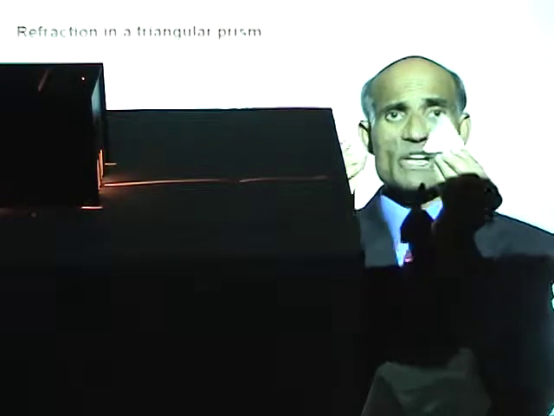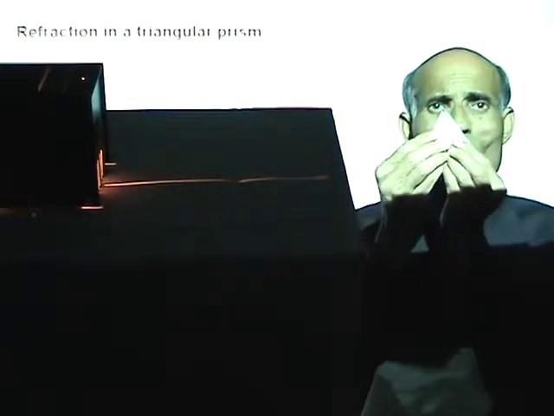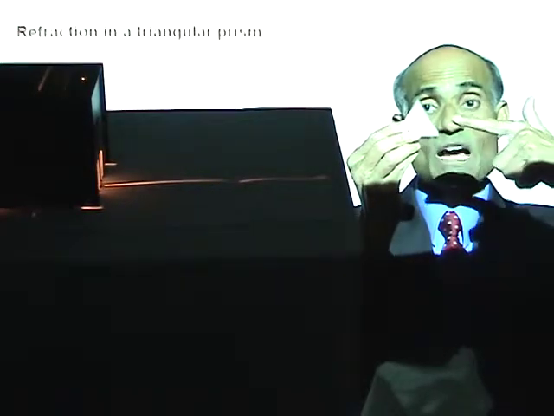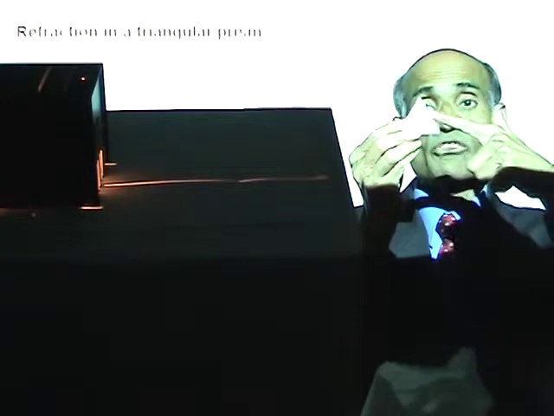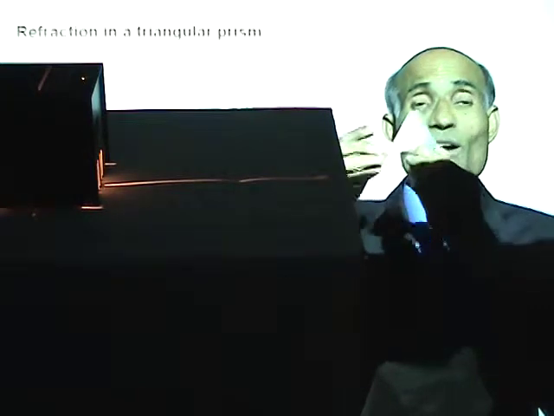My question is, if I allow a ray of light to go into one face of the prism, how will it emerge on the other face? Alright, I'm going to try and show it to you. I have a ray of light here.